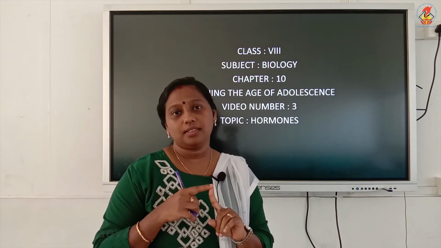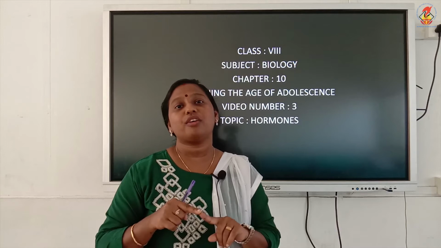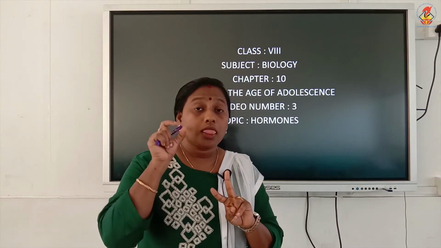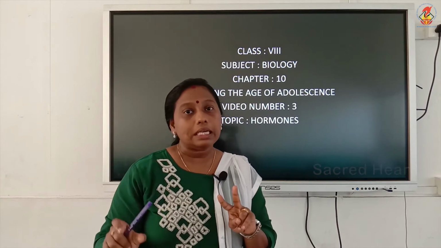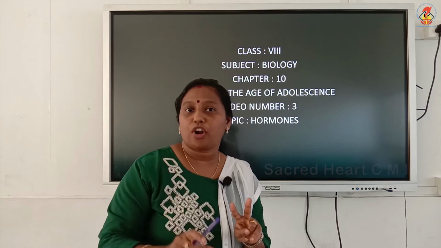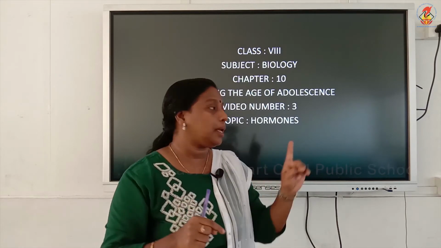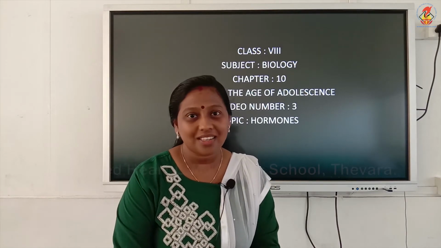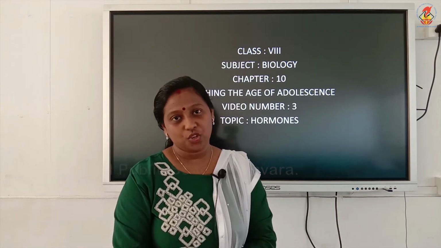The first one is the hormones which are produced from the endocrine glands of human beings, and number 2, the hormones which control metamorphosis in organisms like frogs and insects. So, two subdivisions are coming under the same topic, hormones. We will start. First we will study about the endocrine system in human beings.